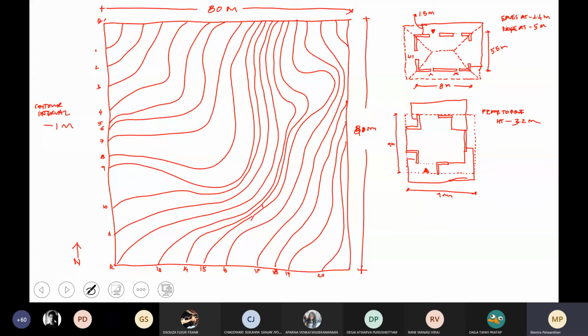Stair riser maximum. So basically, I should be able to climb it. Basically, Mamta should be able to climb in a breeze. So, riser maximum 20 centimeters.